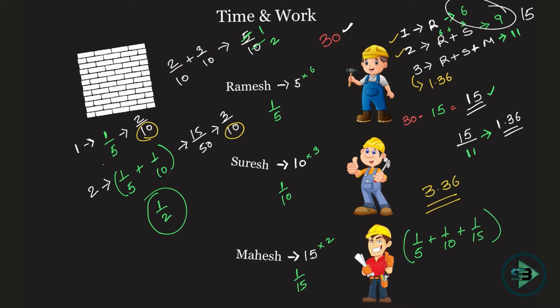We know the answer of this. Into 30 divided by 30. If you do this, the answer comes out to be 11 by 30. This is the amount of work that will be done in one day, okay, if all the 3 work together. So how much amount of work are you supposed to do? Half. How much do you do in one day? 11 by 30. So this is what you're supposed to do.